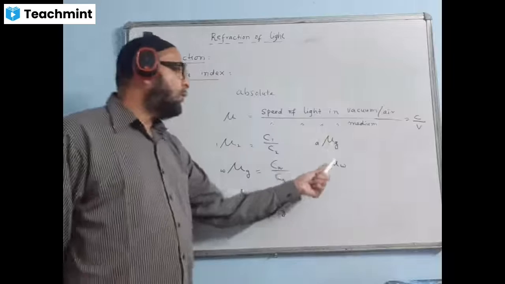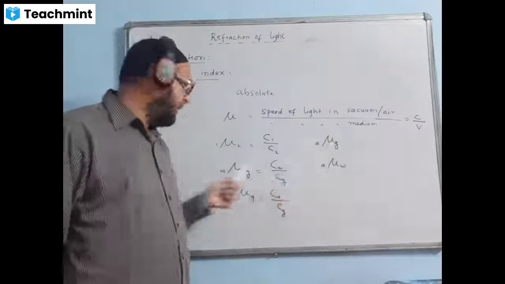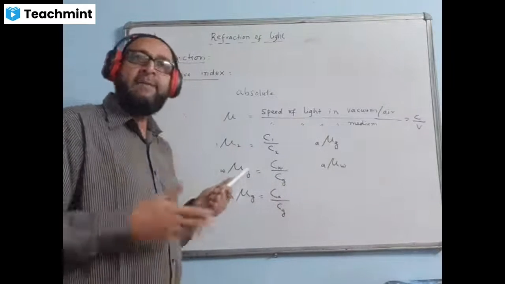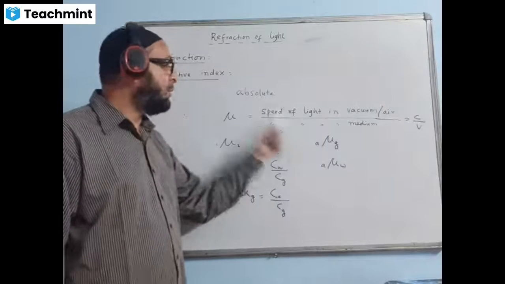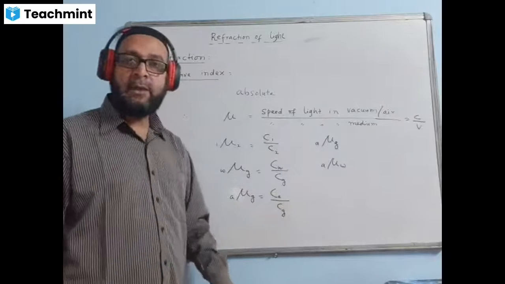And their value can never be less than 1. This non-absolute refractive index can have a value lesser than 1. They can have a value less than 1, but I'm talking about the absolute refractive index, which cannot have a value less than 1.